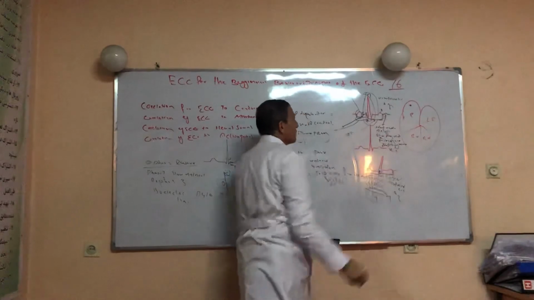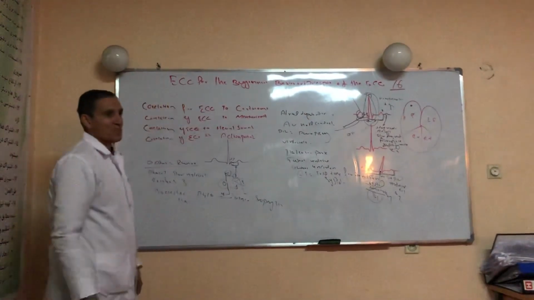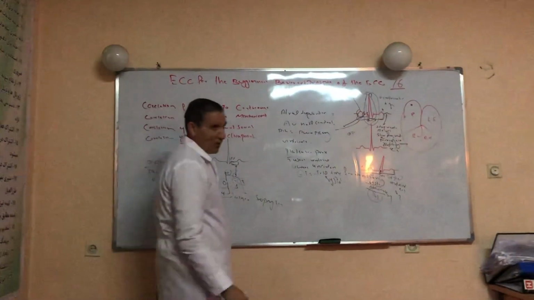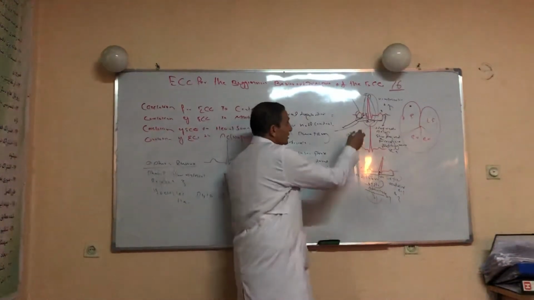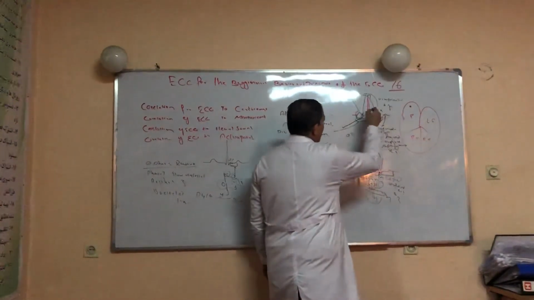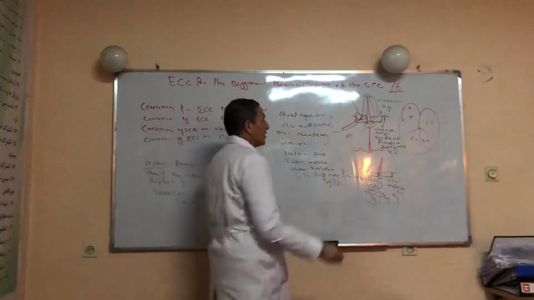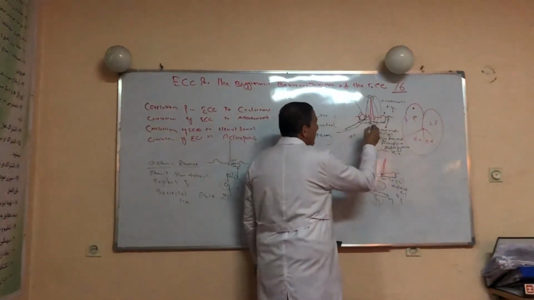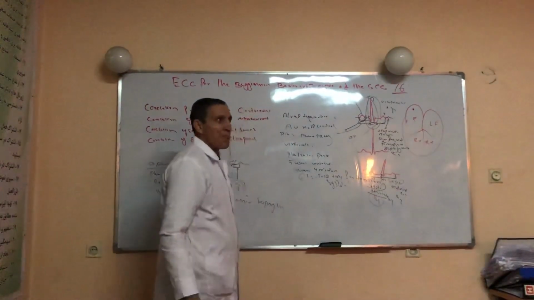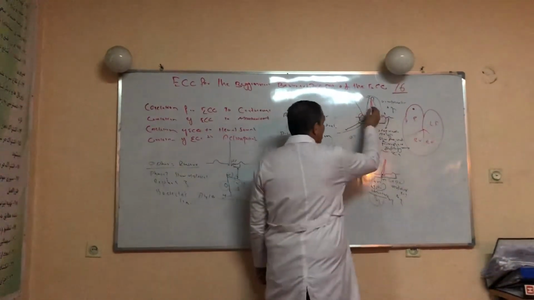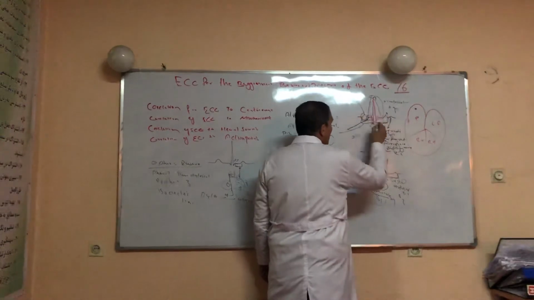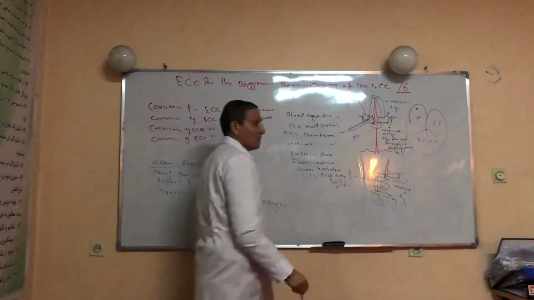After that, what does the QRS complex represent? The QRS complex represents ventricular free wall depolarization. It is made from 3 waves, but they are represented as a single unit. Q represents septal ventricular depolarization, R represents the ventricular free wall, and the S wave represents the basal part.